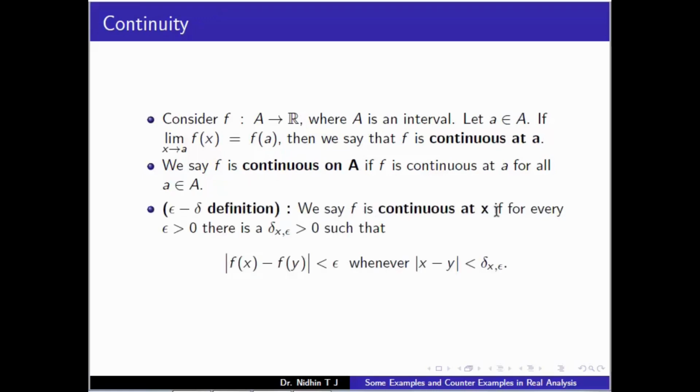We say f is continuous at a point x if for every epsilon greater than 0 there is a delta x epsilon, here the notation delta x epsilon means it might depend on both x and epsilon, greater than 0 such that this condition holds: mod f of x minus f of y less than epsilon whenever mod x minus y less than delta x epsilon.